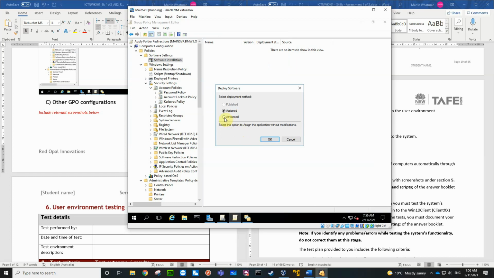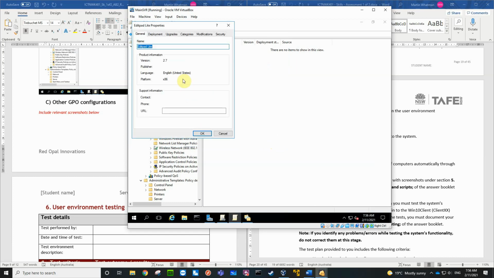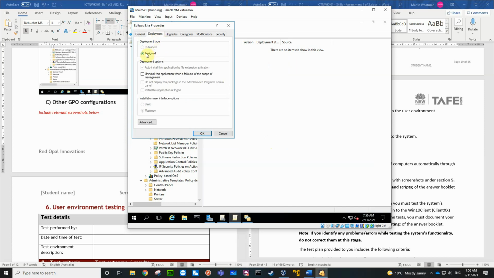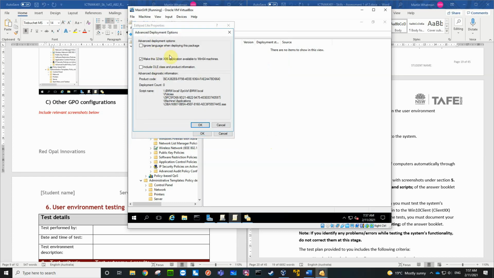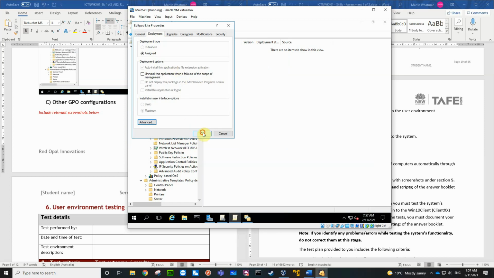and I want this advanced, and the deployment is going to be assigned, auto install this application, available to 64-bit machines. It's a 32-bit application. Yep, that's all okay. So let's go okay.